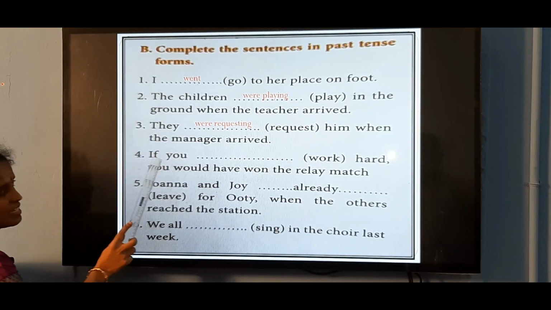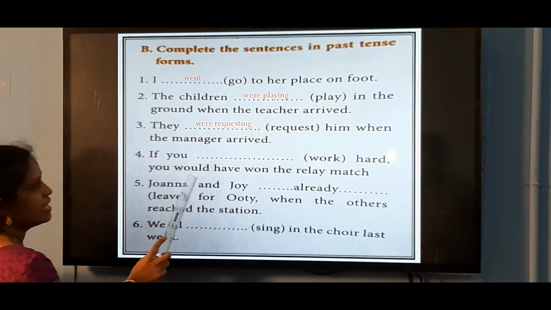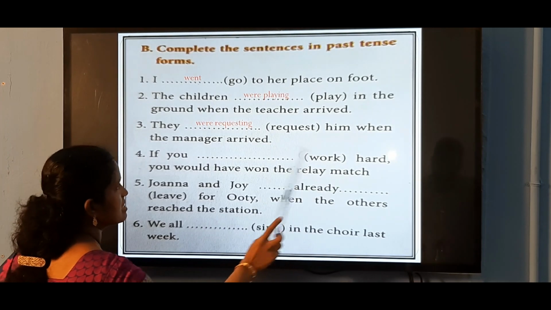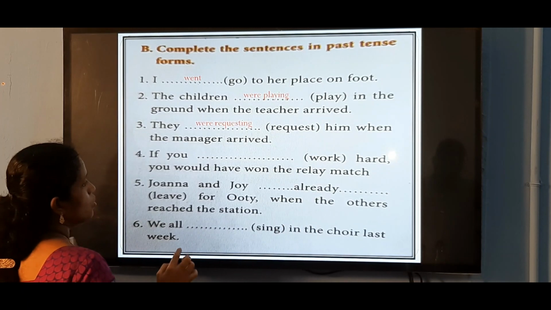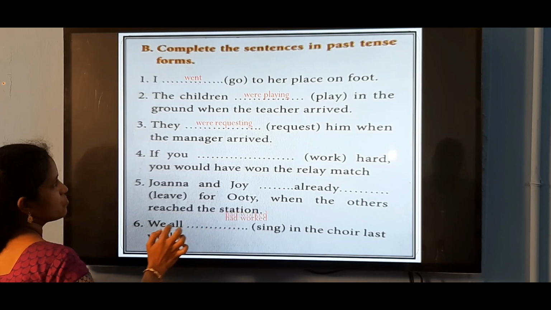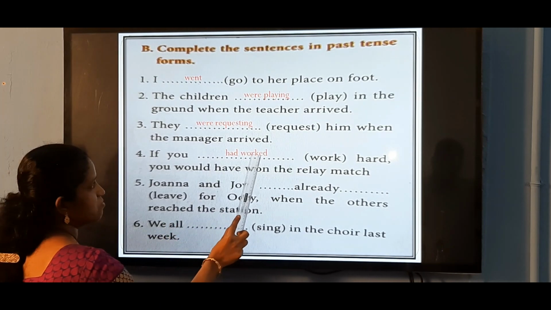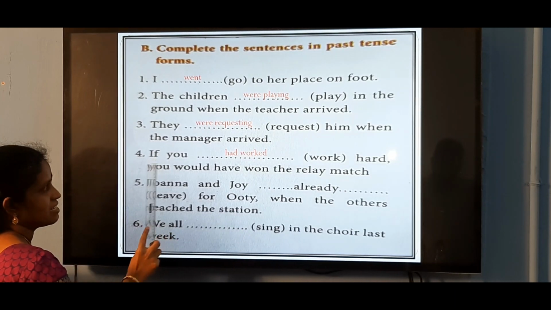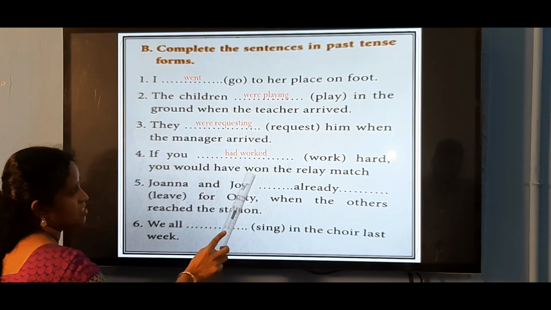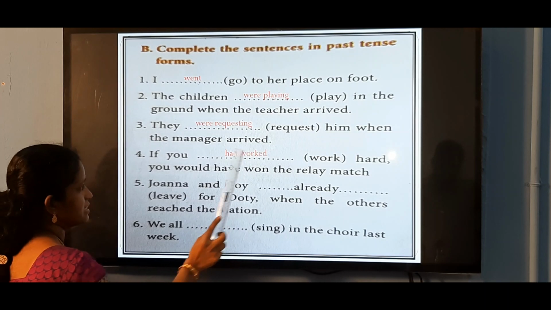If class, the conditional class: if class would have won the relay match. Work is here in the bracket. So, what tense do we have to use? We have to use the past perfect form of the verb, had worked, because in the if conditional class, already would have is here. So, we use past perfect, had worked.